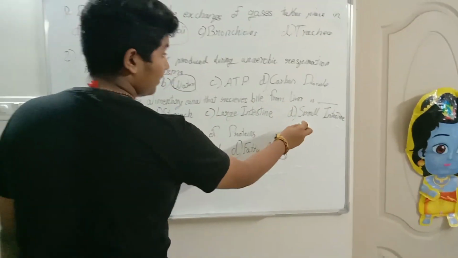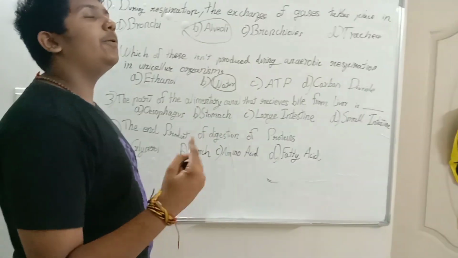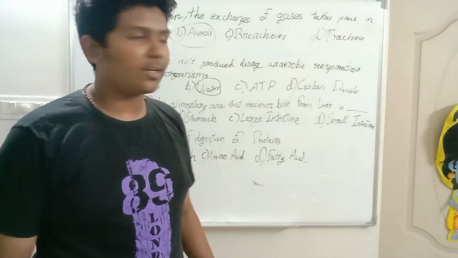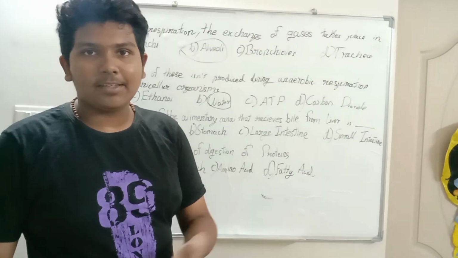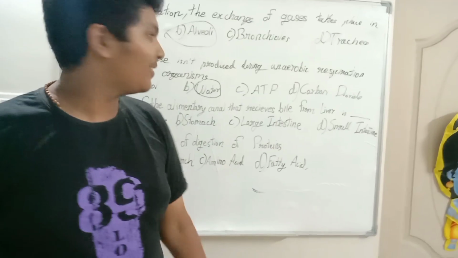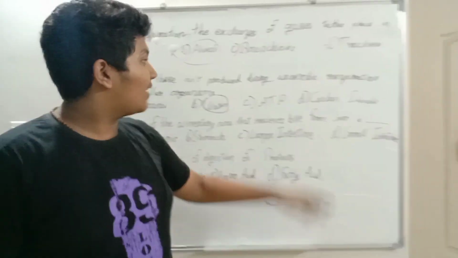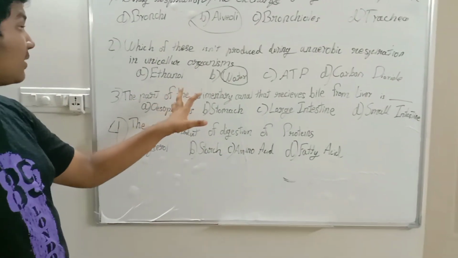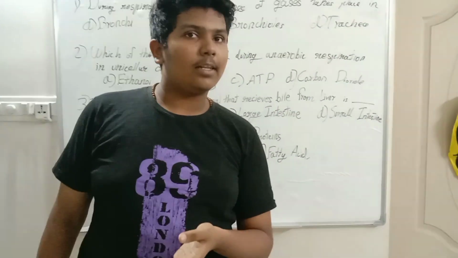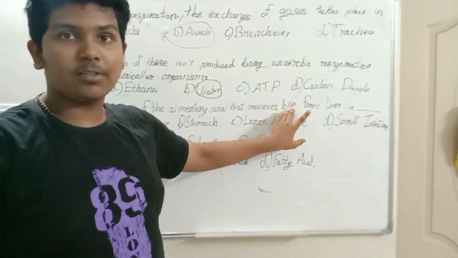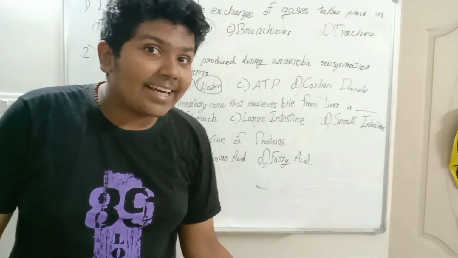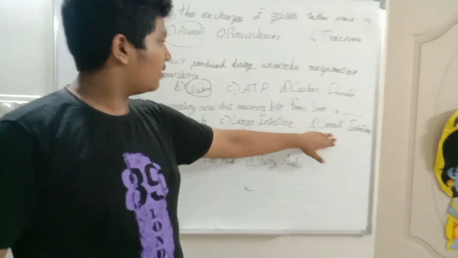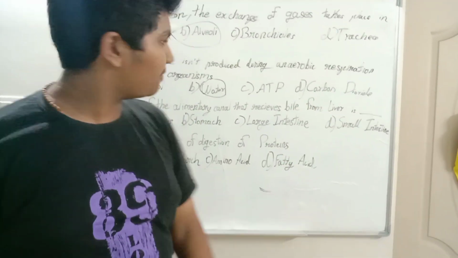So this has two assets, I guess, or allies. Two organs helping this digestive system with giving products. Those two things are the liver and pancreas. And another question here is what receives bile from the liver. This bile juice helps in breaking down the substance given by the stomach. So the answer is small intestine.